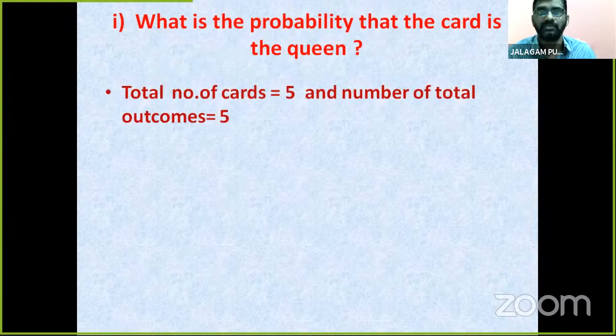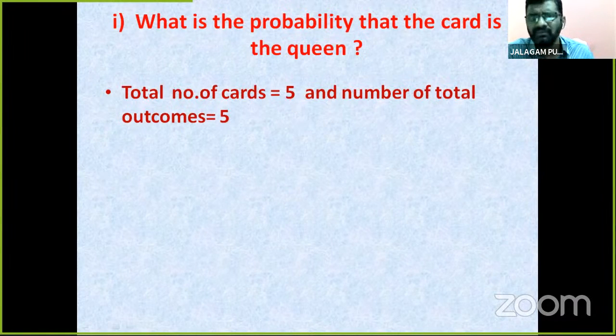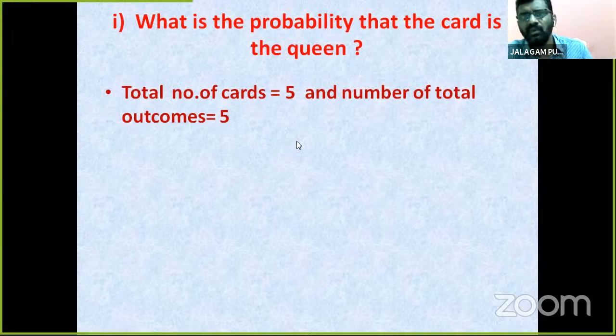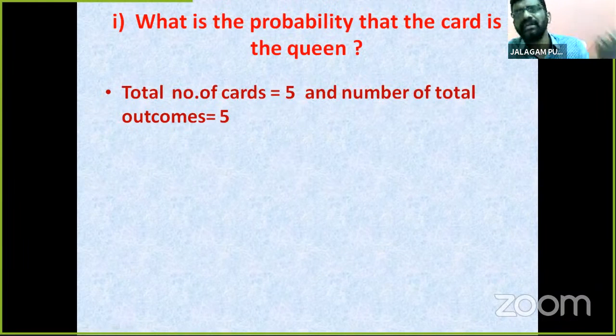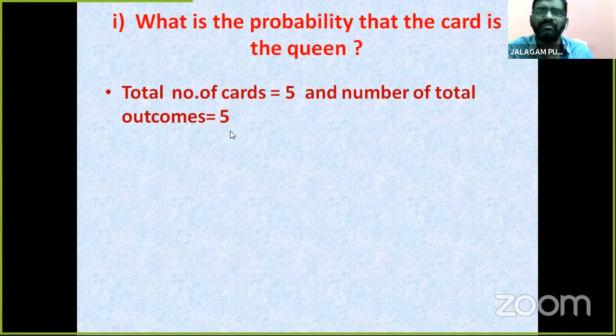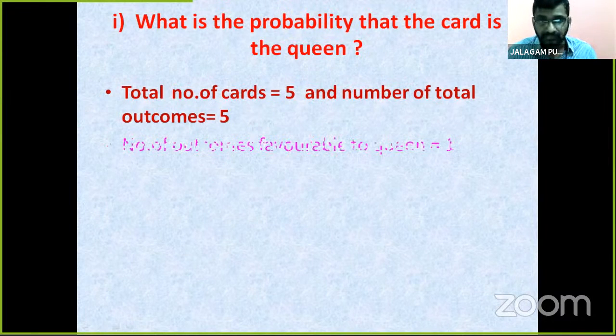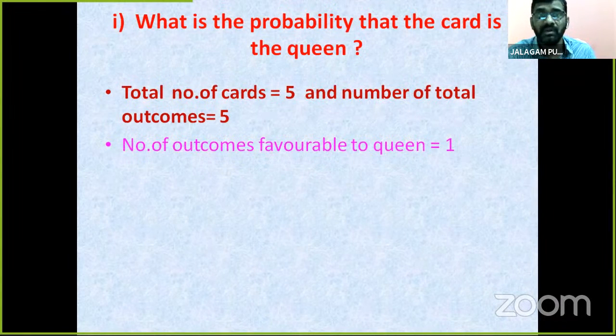Solution here. Total number of cards: how many? 5. Why? Because we may take only 5 cards. That's why total outcomes are 5. Now we find the number of outcomes favorable to queen.